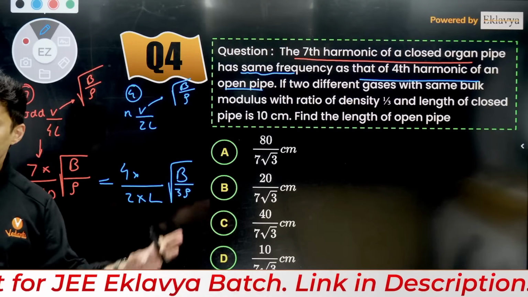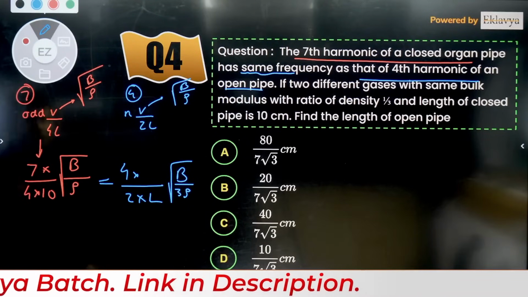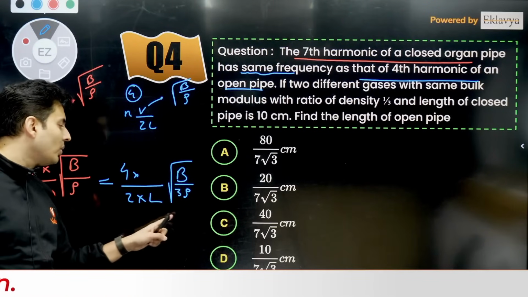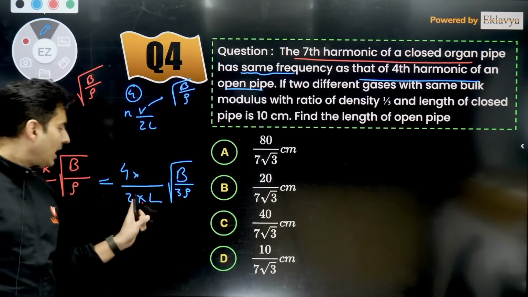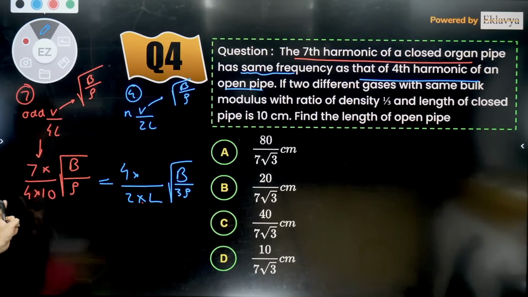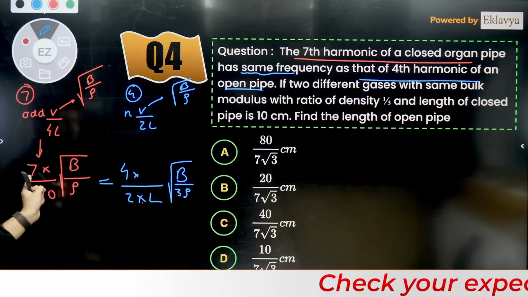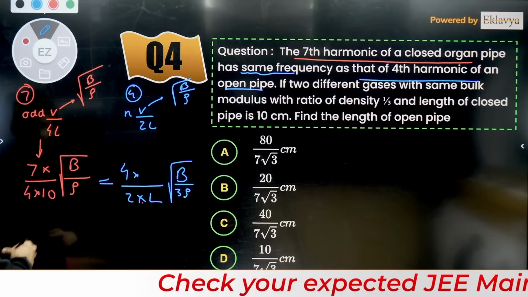Is that clear, everyone? Here I am using odd V by 4L, here I am using nV by 2L. When it is open, it is having that number 2. When it is closed, it is having that number 1. Here odd numbers will be there, here any number n can be there. These are for 2 different pipes. That's why I've put it in 2 different colors.